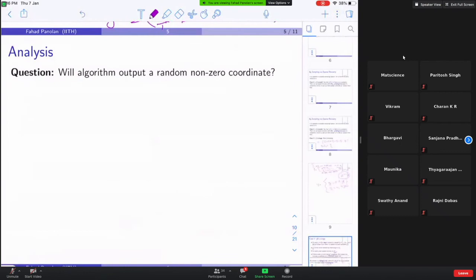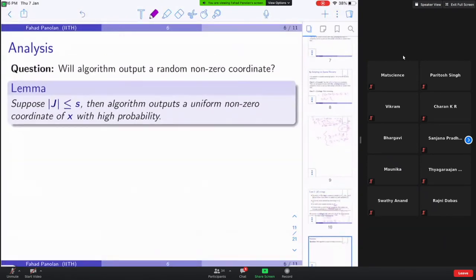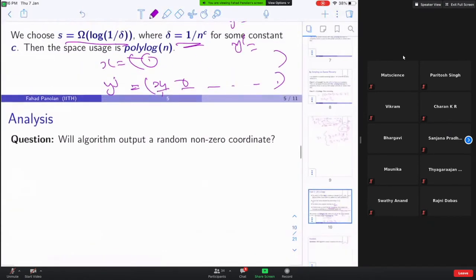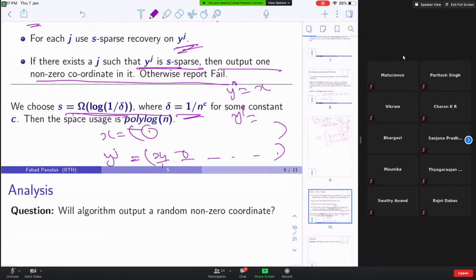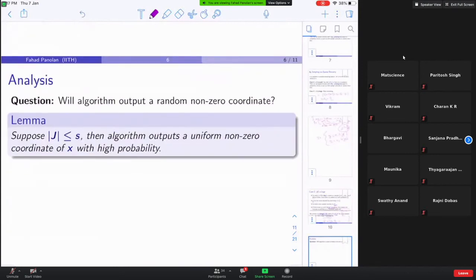So will the algorithm output correctly? Suppose the number of non-zero coordinates in J is at most s, where s is log n to the c for some constant c. Then definitely in the first vector itself you will see that it is s-sparse, and one of the coordinates you can output. With high probability, it is good.